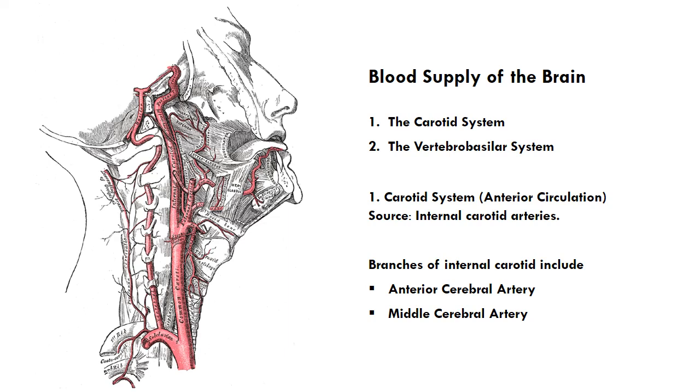Source: internal carotid arteries. Branches of the internal carotid include the anterior cerebral artery that supplies the medial and superior parts of the frontal and parietal lobes. It connects with the opposite anterior cerebral artery via the anterior communicating artery. The other branch of the internal carotid is the middle cerebral artery, which supplies the lateral aspects of the frontal, parietal and temporal lobes, as well as the deep structures, that is the basal ganglia and internal capsule.